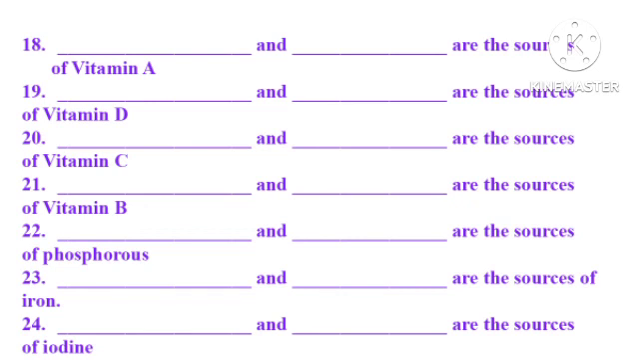Dash and dash are the sources of vitamin B. The answers are liver and wheat. Dash and dash are the sources of phosphorus. The answers are milk and banana. The last two questions are dash and dash are the sources of iron. Spinach and apple are the answers. And dash and dash are the sources of iodine. The answers are fish and ginger.